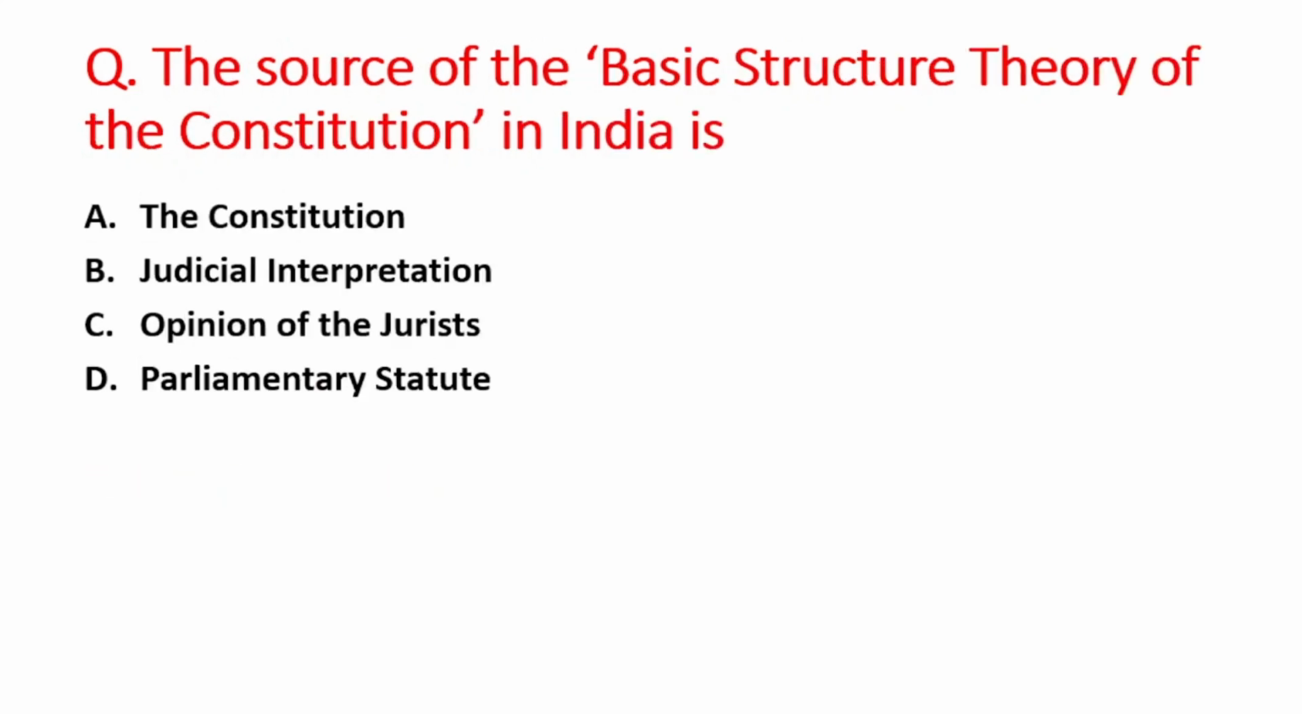Next question is, the source of the basic structure theory of the Constitution in India is A option is the Constitution, B is judicial interpretation, C option is opinion of the jurist, and D option is parliamentary statute. The right answer is option B, that is judicial interpretation.